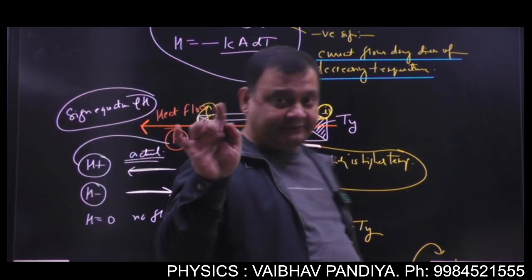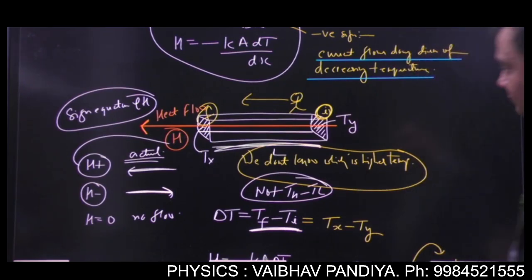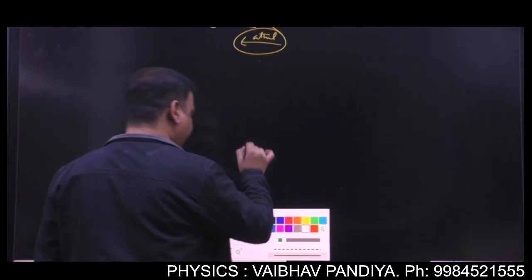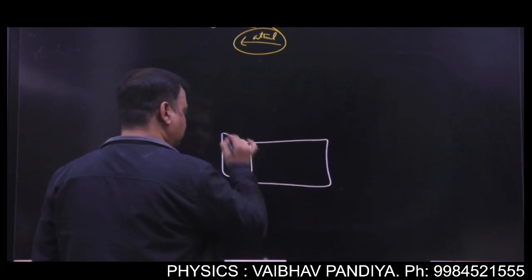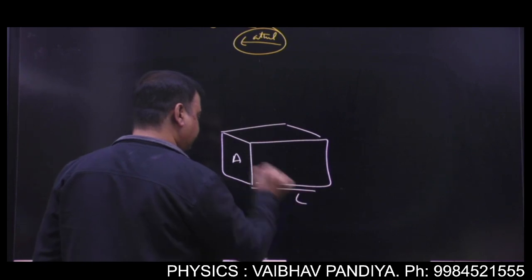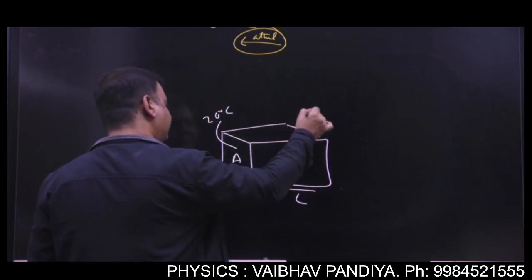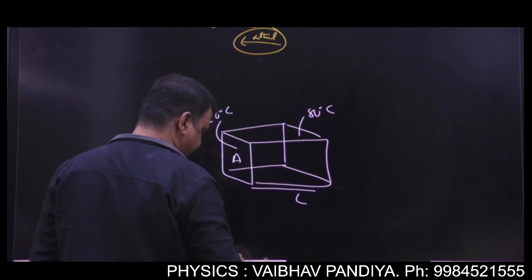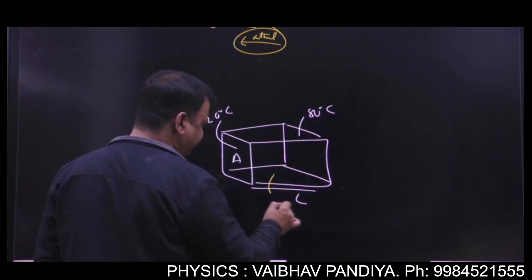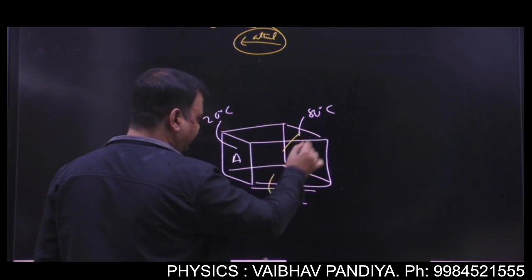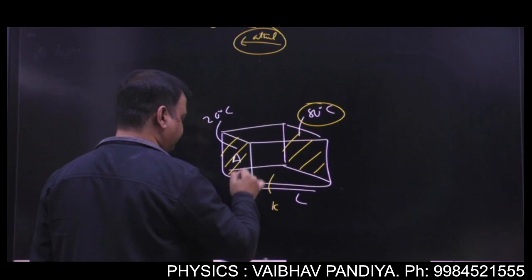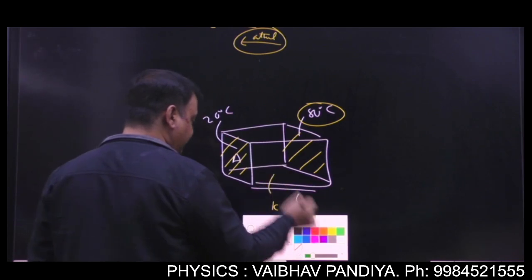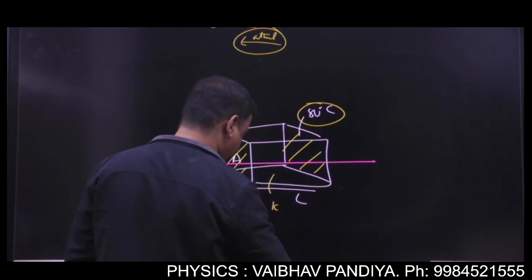You always put a negative sign and you take delta T as final minus initial. Let's see a very simple illustration. This temperature is 20 degrees, the same problem which we did with the positive sign equation. Conductivity is K. Where will the heat flow? You will say, sir, it's very clear: heat will flow from the right surface, which is at higher temperature, to the left surface. But since I'm free to label, I'm assuming that heat is flowing towards the right side.